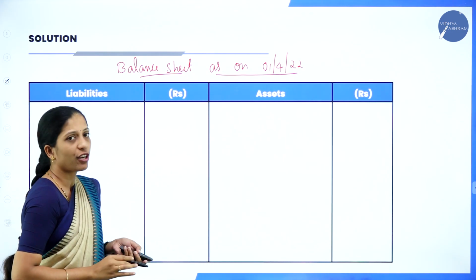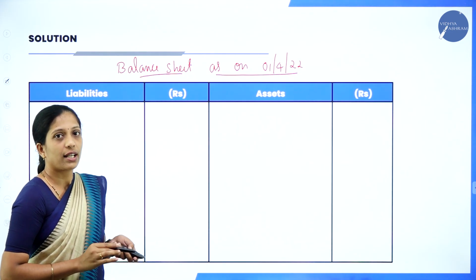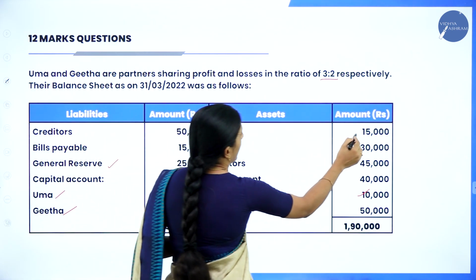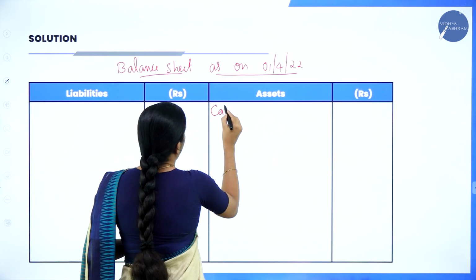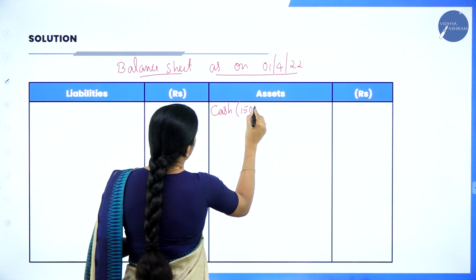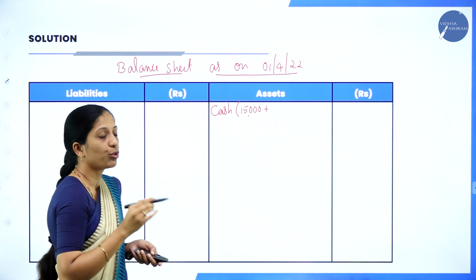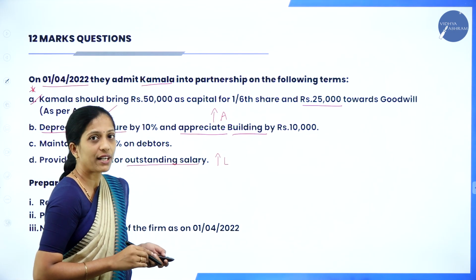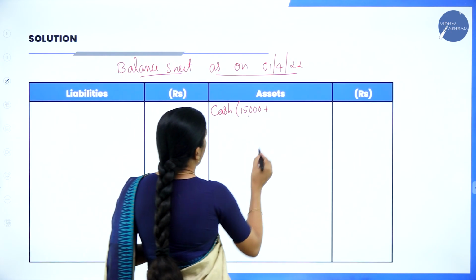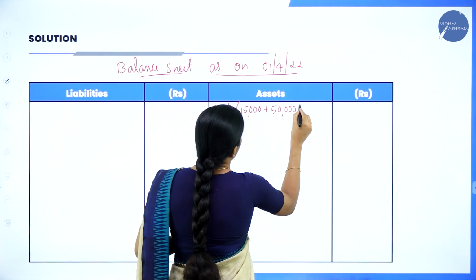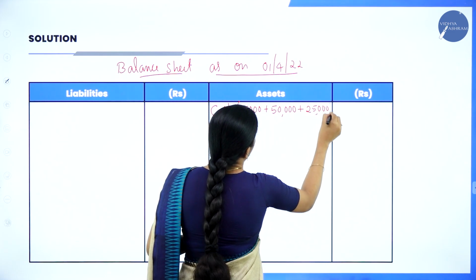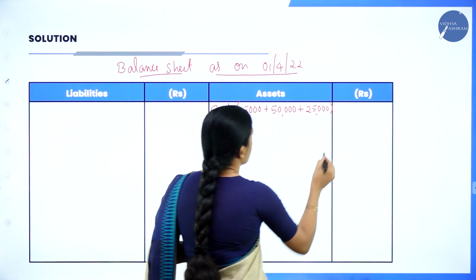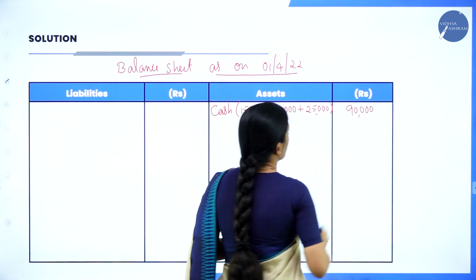In order to prepare your balance sheet, you have to go back through your question. Now let us see the assets. First one is cash, 15,000. So we shall write that cash, but not in the inner column, 15,000 plus the capital and goodwill brought by the new partner. How much capital brought by the new partner? 50,000 and goodwill 25,000. So 50,000 plus 25,000 is 75,000, plus 15,000, so that is 90,000 will be the cash. So hope you are clear.